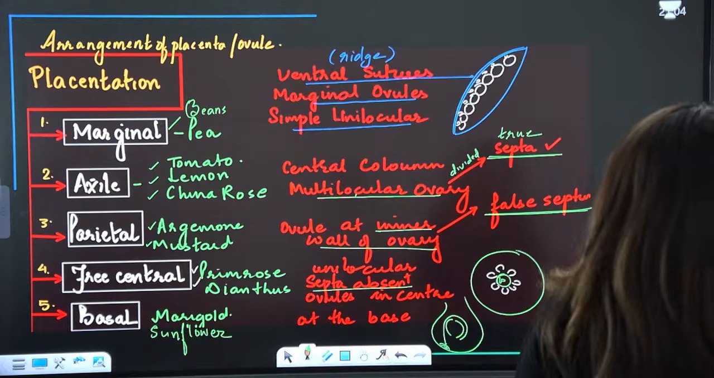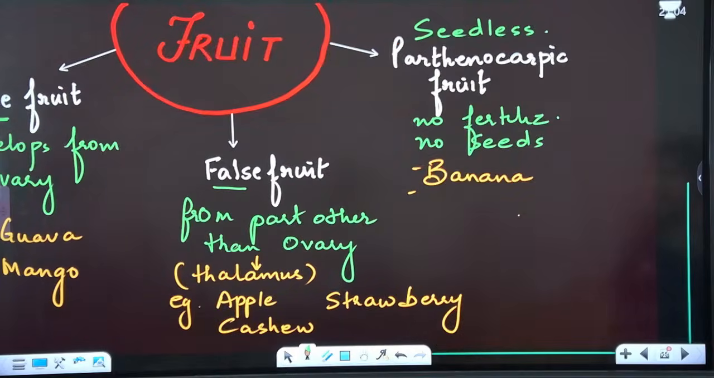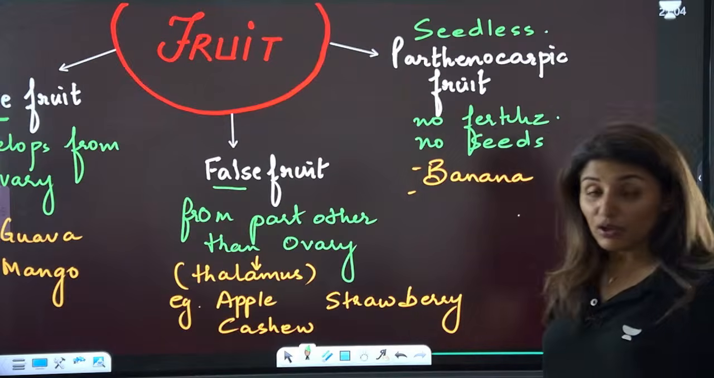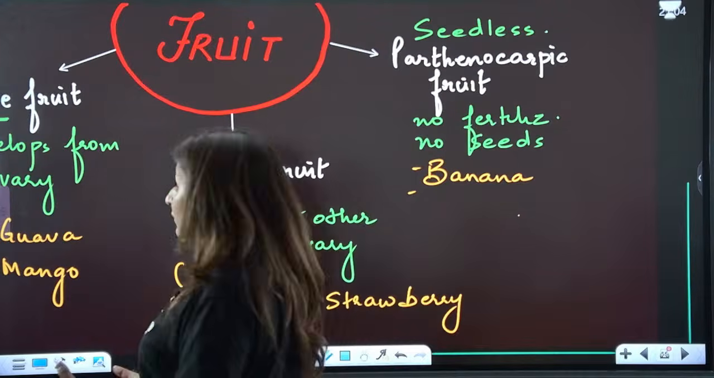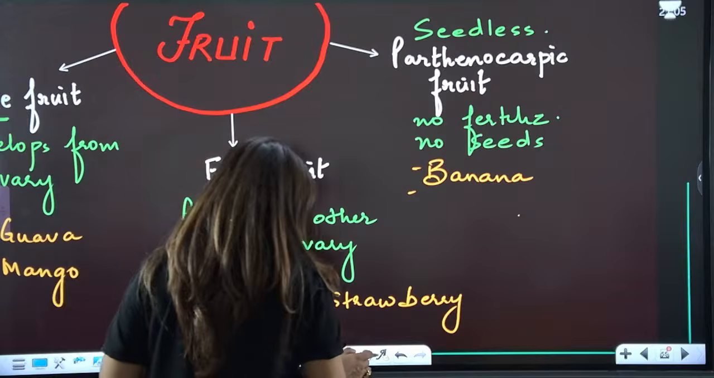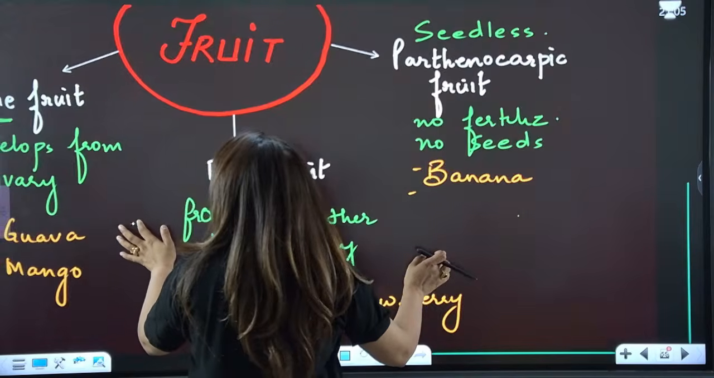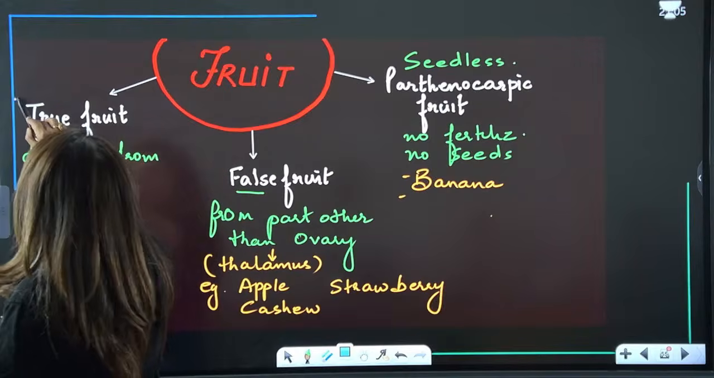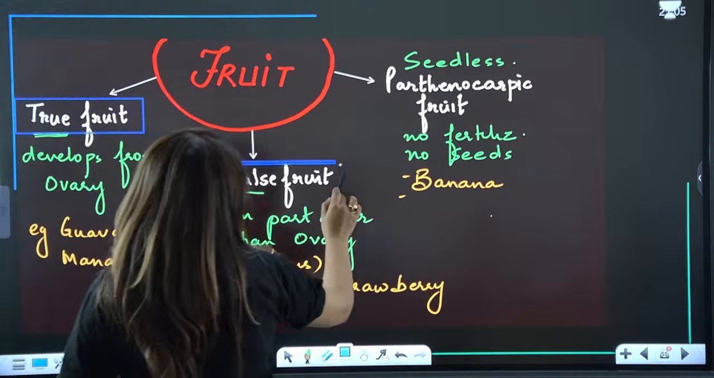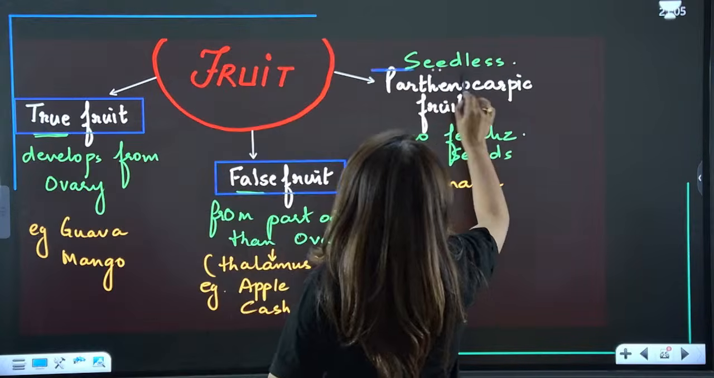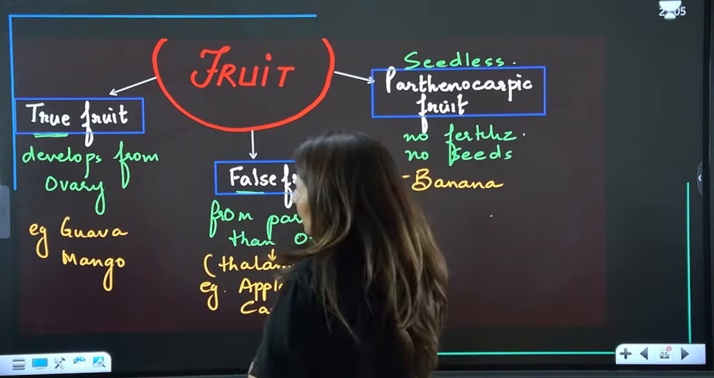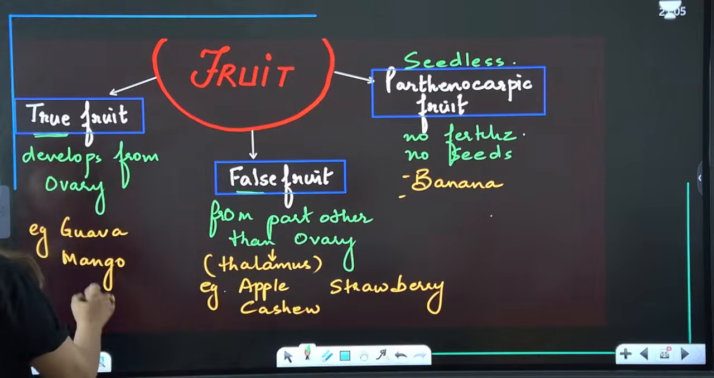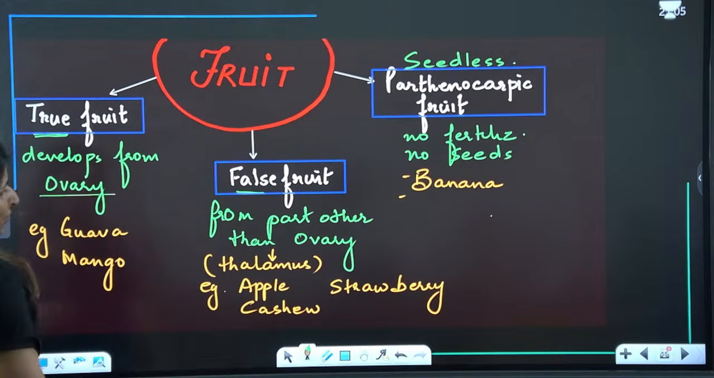All right, guys. Moving on now to the next, we have fruit. Now, a flower will become a fruit after fertilization. So, guys, we have three different types of fruits. First is a true fruit, then false fruit, and then the third type called the parthenocarpic fruit. Now, what is a true fruit? True fruit will develop from the ovary.